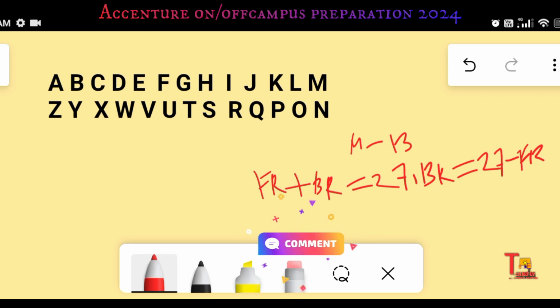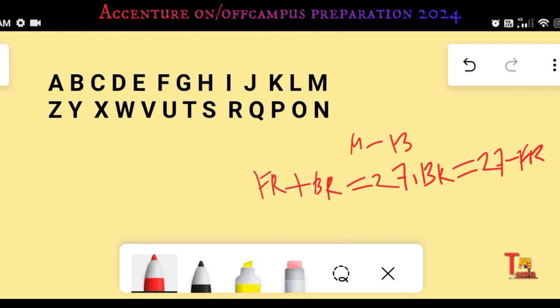So if you want to calculate the backward ranking, then just subtract the forward rank from 27, right? So let's say you want to count the backward ranking of G. G7 summit. So what is the backward ranking of G? 27 minus 7, that is 20. So it is 20 from the last, right? This way you should remember.